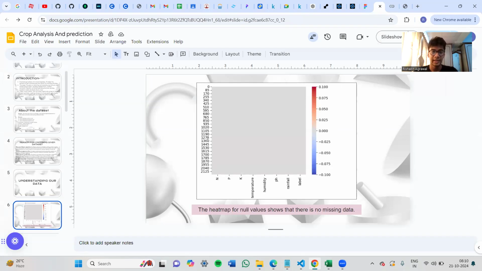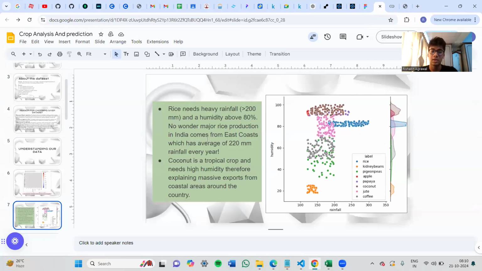Firstly, we build a heat map to see if our data has any missing values. As we can see, the map is entirely gray. There are no missing values, so we are free to move ahead. Next, we have plotted a chart of humidity against rainfall. We can clearly see from the chart that the highest humidity needed is by coconut.